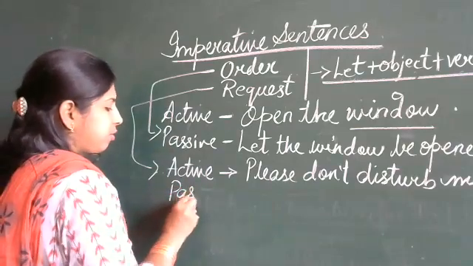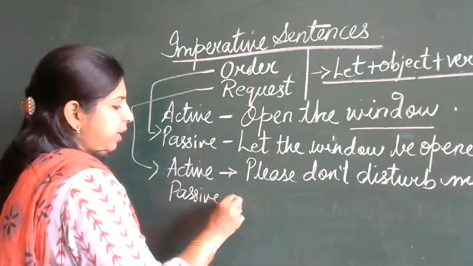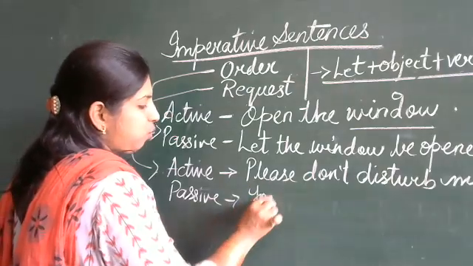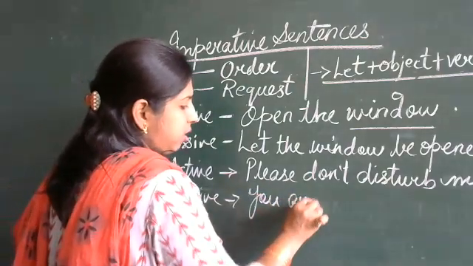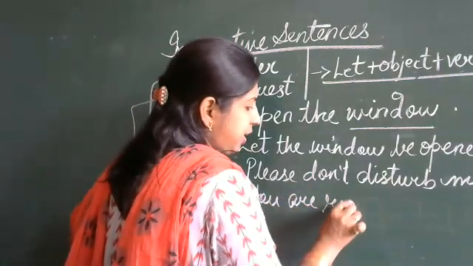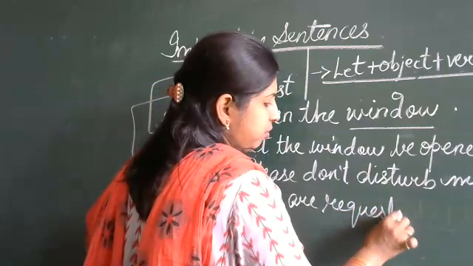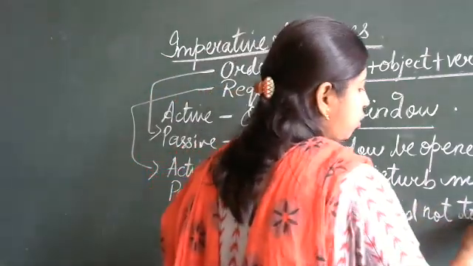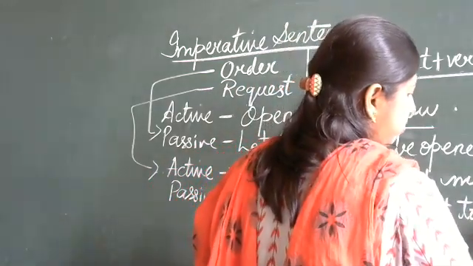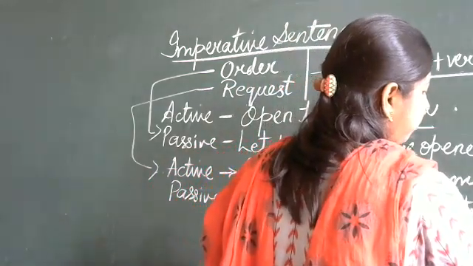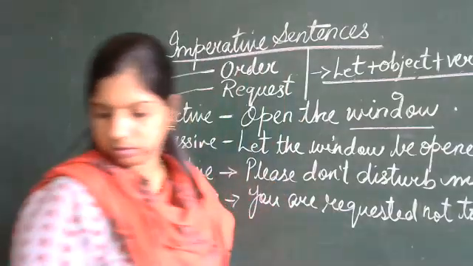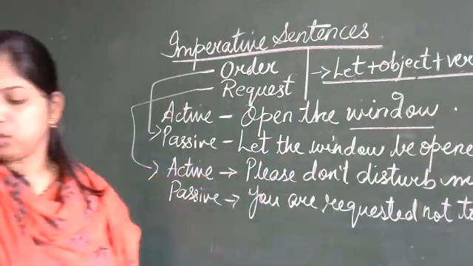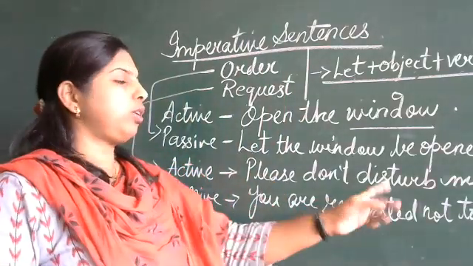In passive, it's going to be: you are requested not to disturb me.